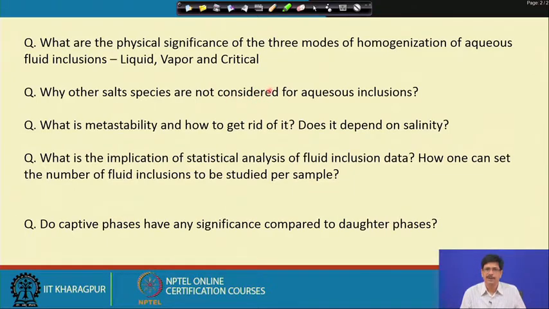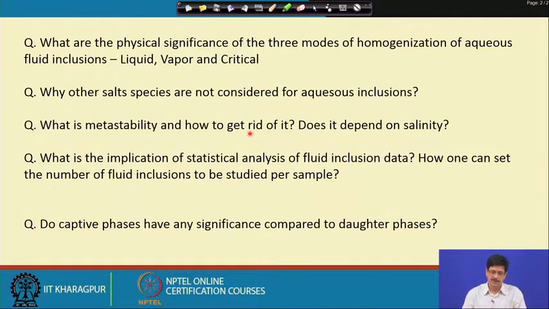We will be able to express the salinity in definite terms of what exactly the weight percent of NaCl or KCl or CaCl2 is, but we have to wait till we reach that particular point. So, as I have said, in fluid inclusion study there are lots of areas in which more work and development need to be done. So, metastability: what is metastability and how to get rid of it?